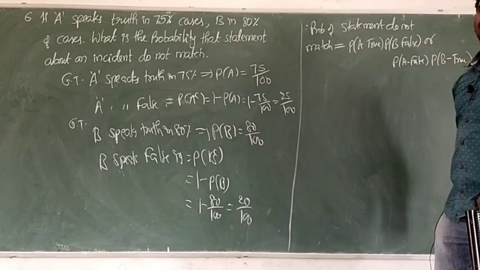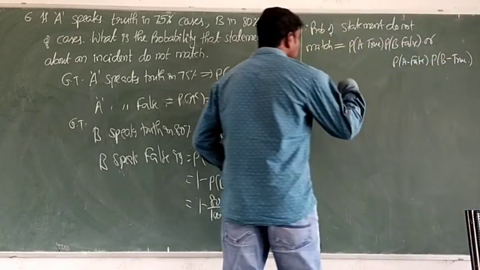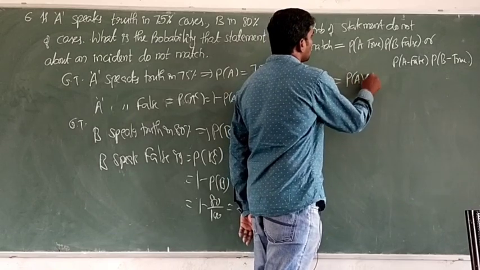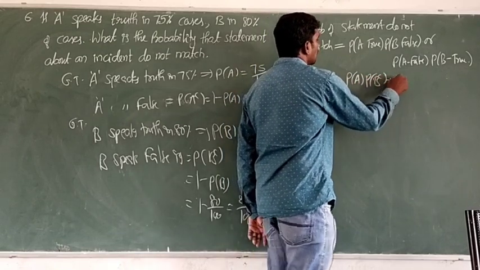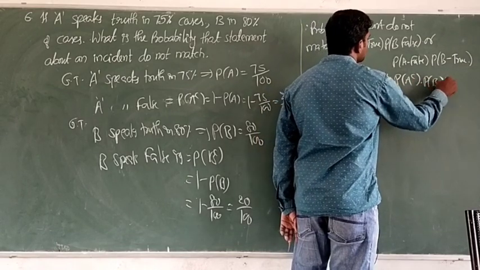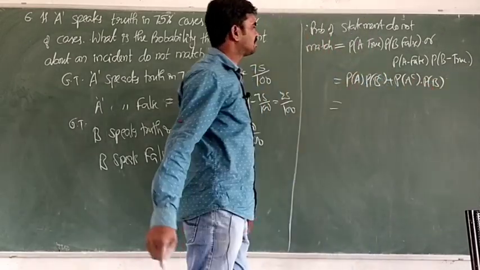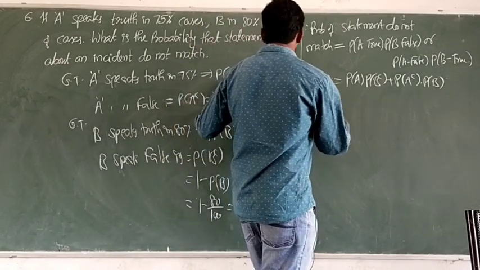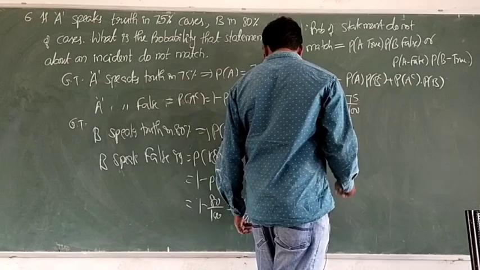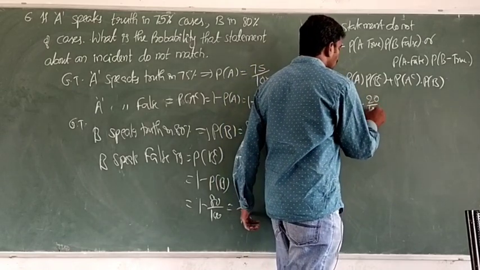So in this way we can express the statement in probability. So which is called probability of A true means P of A, probability of B false means B complement, plus probability of A false means A complement into probability of B true means B. So do this one. What is probability of A? 75 by 100. Probability of B complement 20 by 100. You do this, you will get the answer.